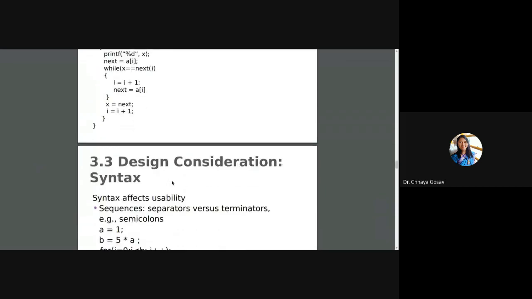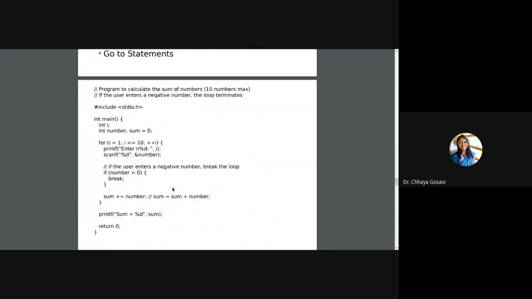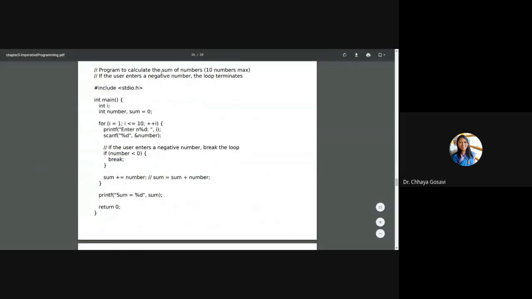I'll give you one example. Now we have to write a program to find out the sum of 10 numbers. If user enters a negative number, we have to terminate the loop. So we use three variables, i, number and sum. Number is to accept a number from the user. Sum, we want the sum of 10 numbers, and i is for the loop index.